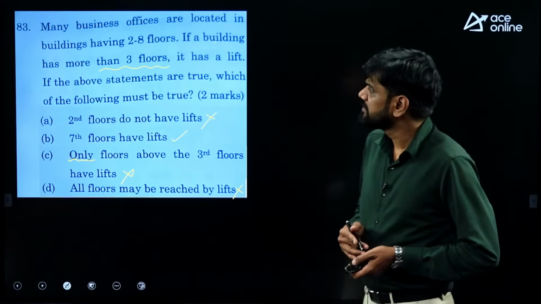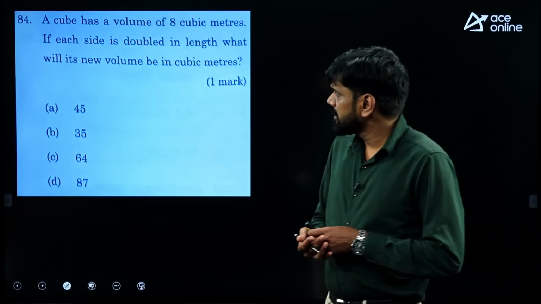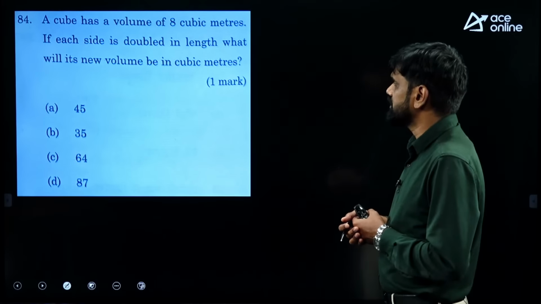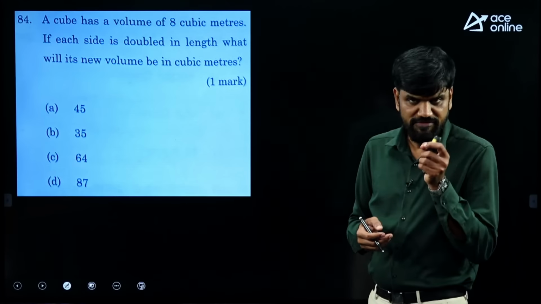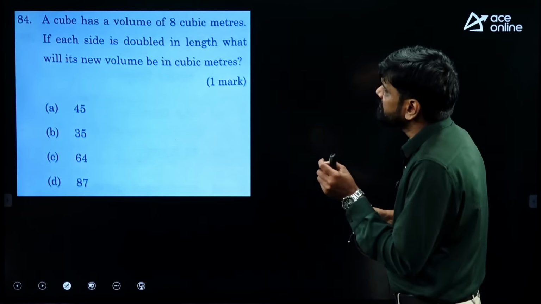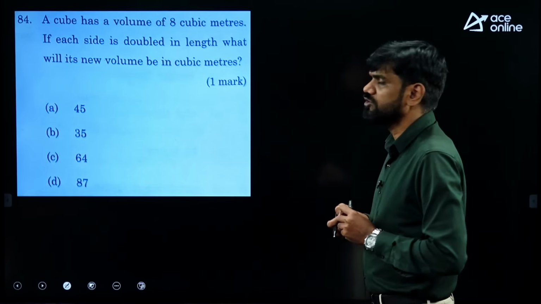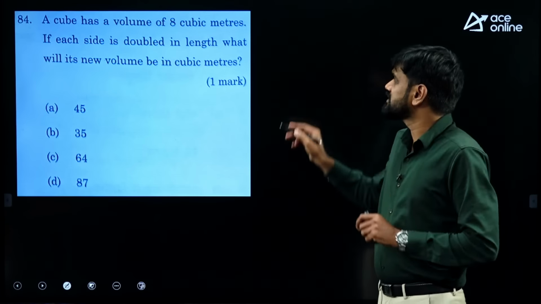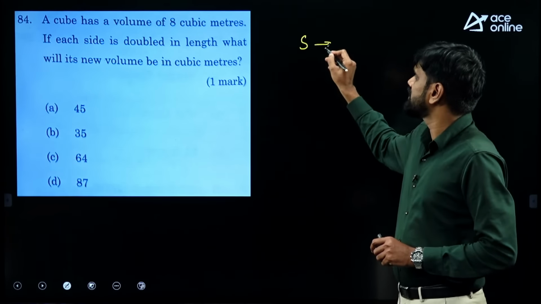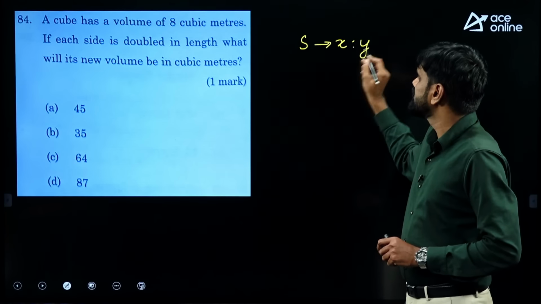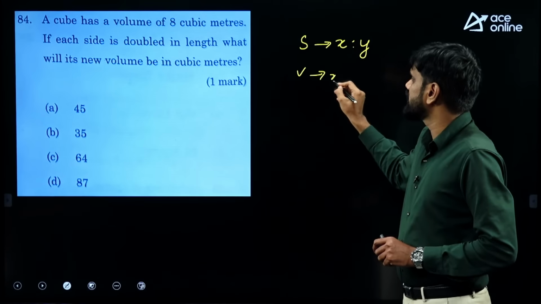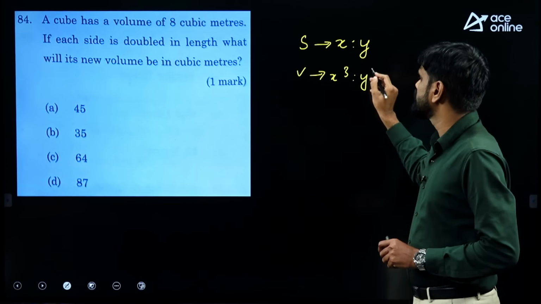Option B. Next, a cube has a volume of 8 cubic meters. One cube is there which is having a volume of 8 cubic meters. If each side is doubled in length, what will be the new volume in cubic meters? Now the sides of the cubes, if they are in the ratio x is to y, their volumes will be in the ratio x cube is to y cube. That is a relation we know.